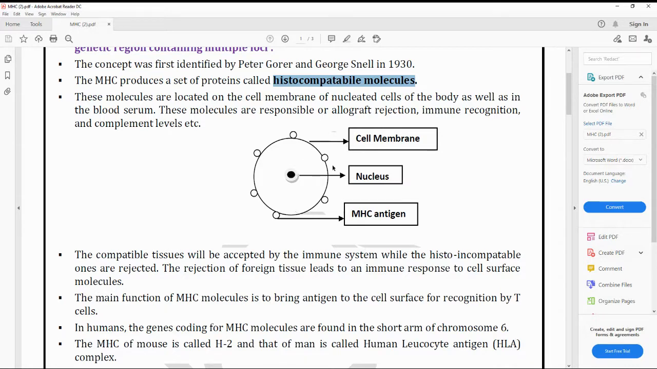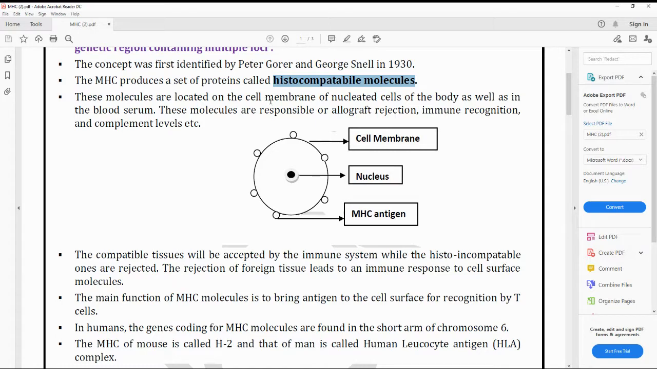You can see this is a cell, and at the center the cell has a nucleus. On the cell surface you can see these small circular surface molecules. These are the molecules present on the surface of the nucleated cell. This is the cell membrane, this is the nucleus, and these are the MHC antigens. The location of the MHC molecules, or MHC antigens, is on the cell surface of the nucleated cells.